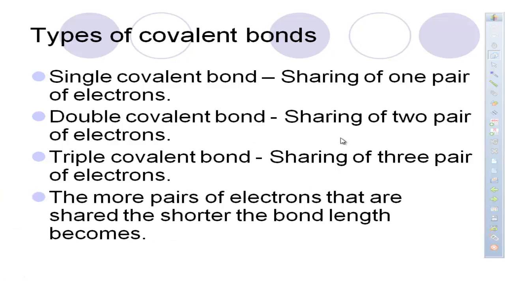When you go ahead and look at each of these bonds, single, double, and triple, the more pairs of electrons that are shared, the shorter that bond length is going to become. Again, the more pairs of electrons that are shared, the shorter the bond length becomes. So looking up there, triple covalent bonds, those are going to be the shortest covalent bonds.